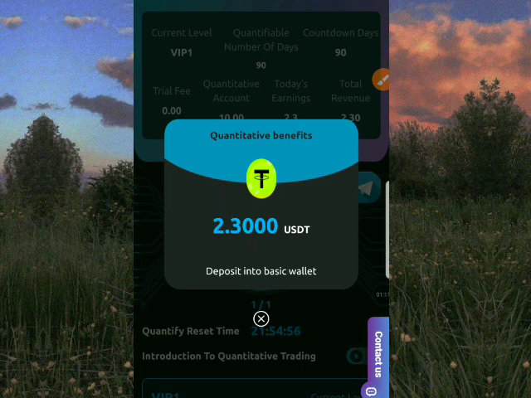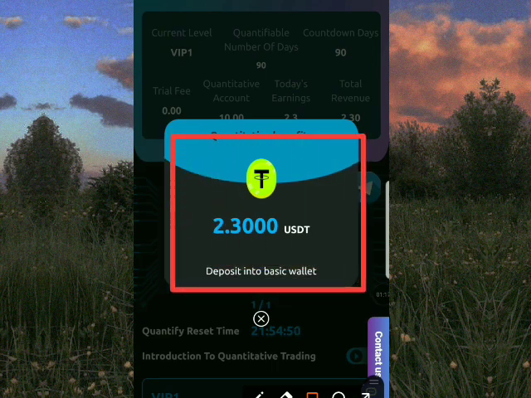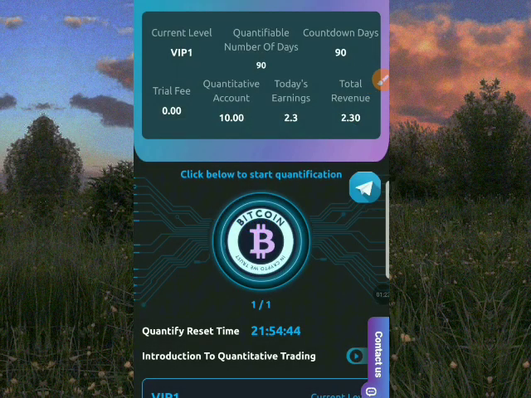So I have 2.3 USDT. This is the profit I have earned for myself today, and this is what I will be withdrawing into my Trust wallet. So join me guys as I show you how you can also earn on this platform. And as I withdraw, you can see it was reflected in my dashboard. I have 2.3 USDT now in my today's earning. So my total revenue is 2.3 USDT.